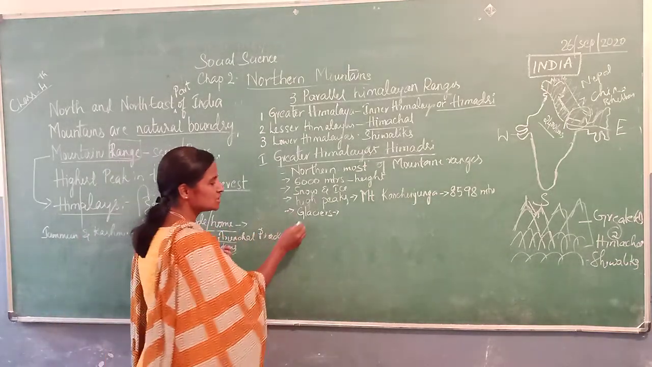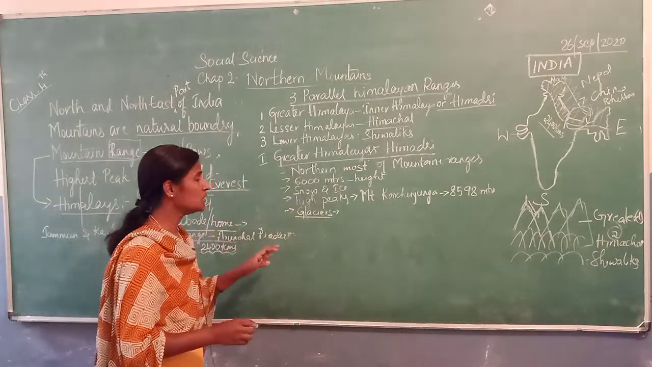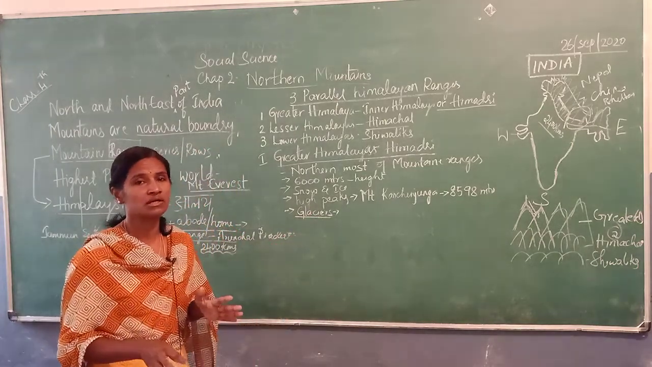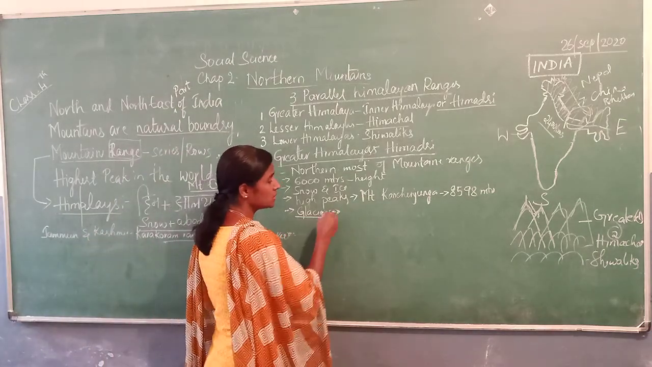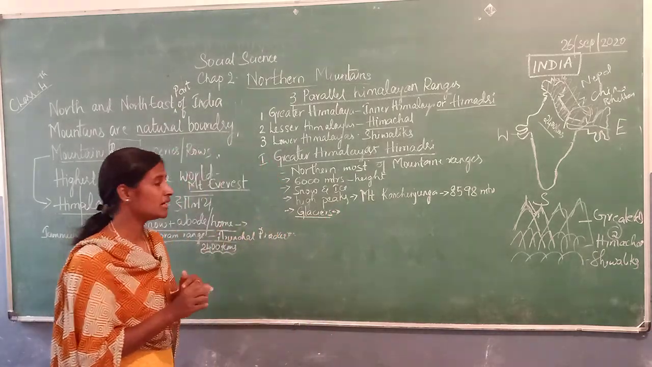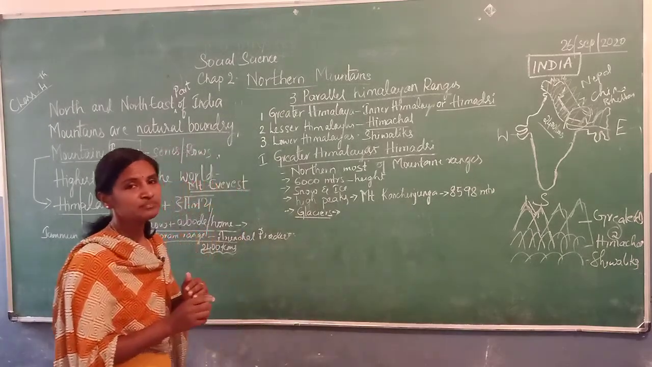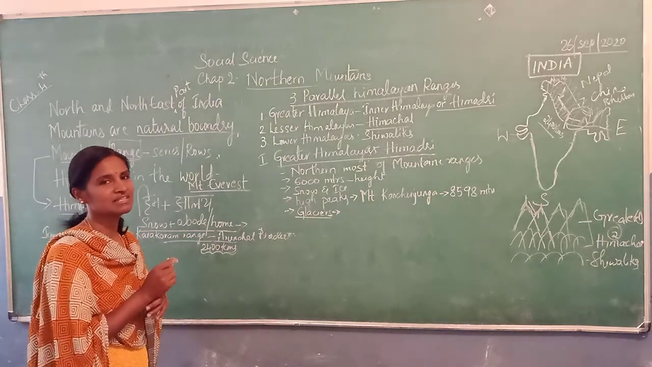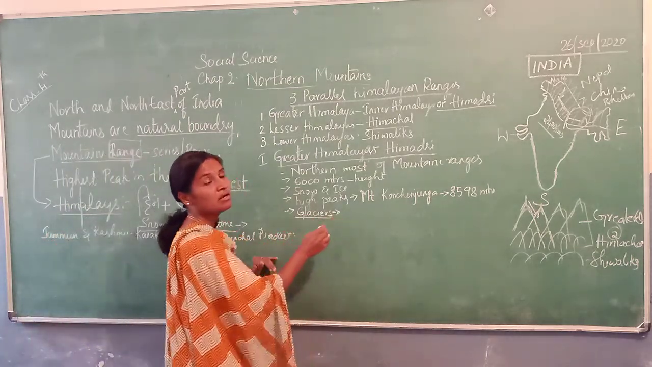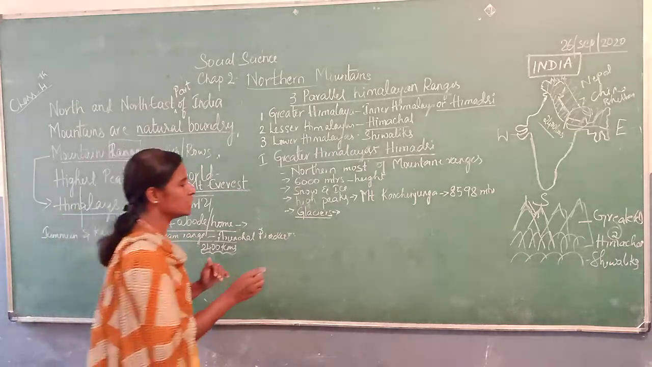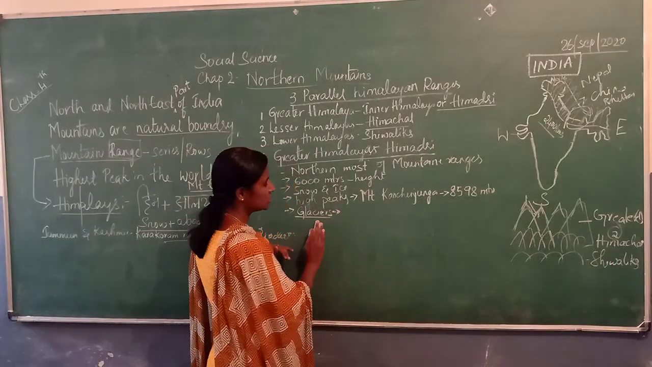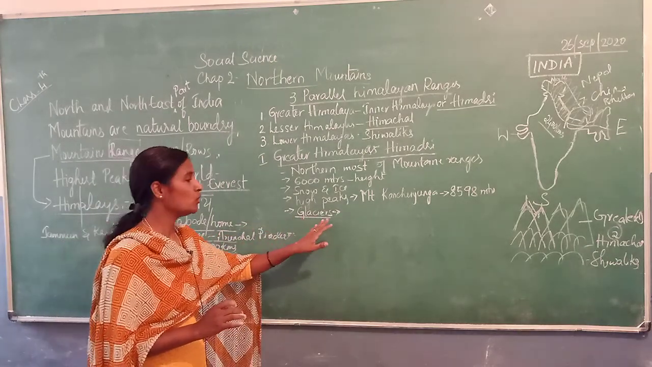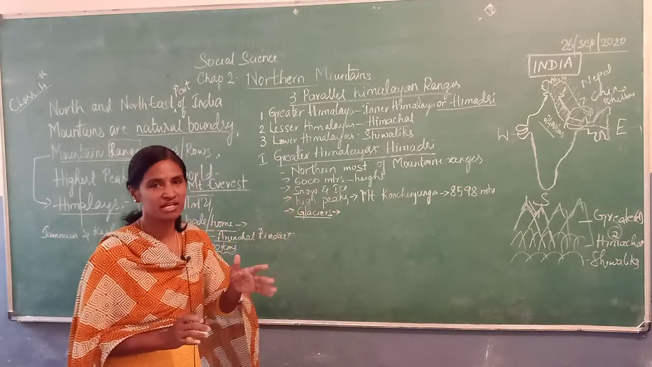These glaciers are very important. Because of these glaciers, rivers flow throughout the year. Because of these glaciers, we find rivers like Ganga, Yamuna, Satluj, Brahmaputra as perennial rivers. These glaciers cause rivers to originate. There are a number of glaciers from which the rivers have originated.